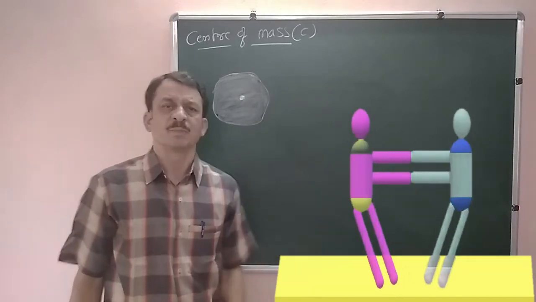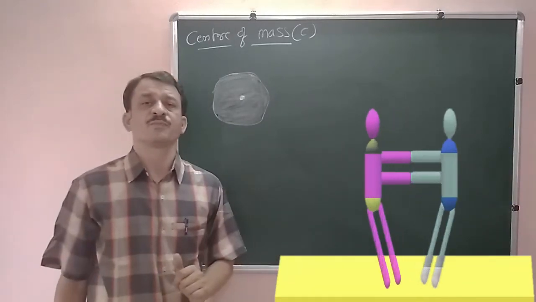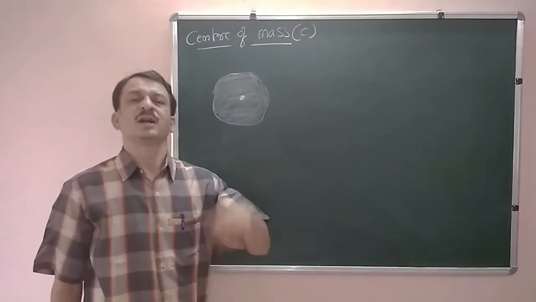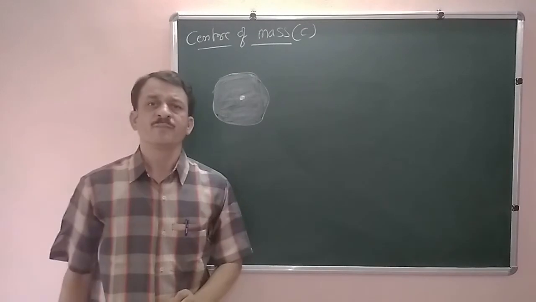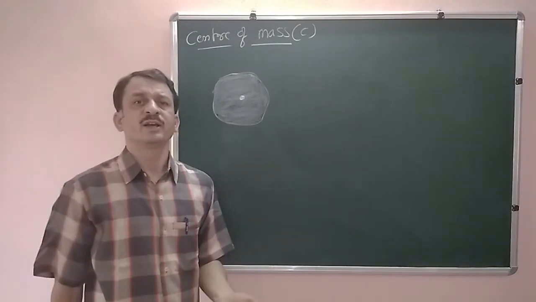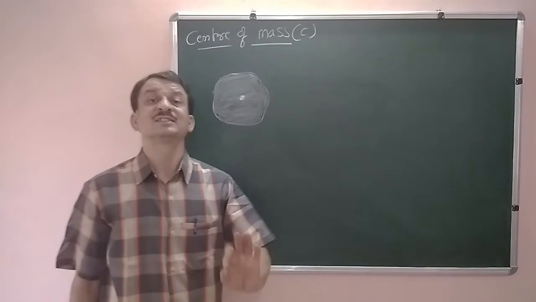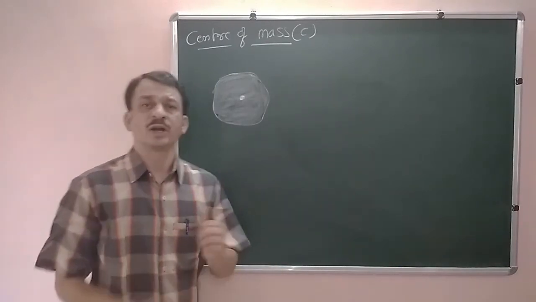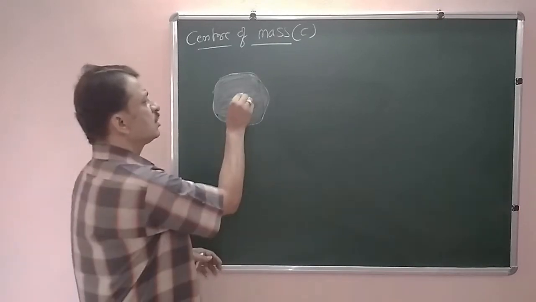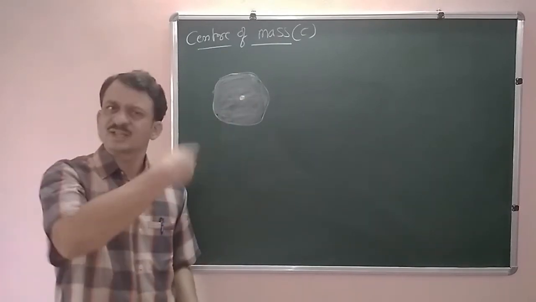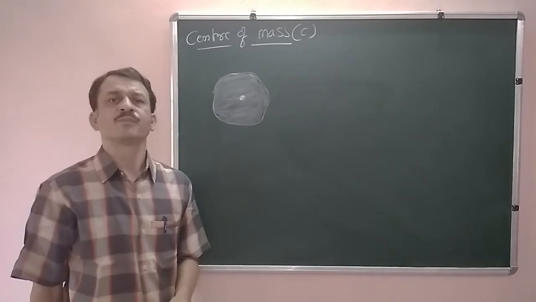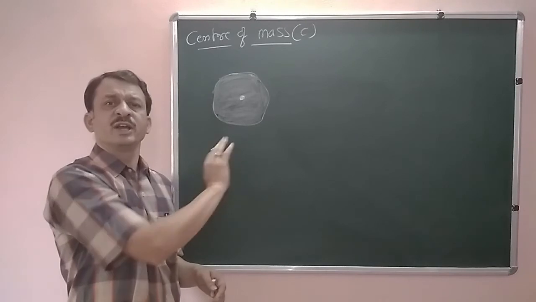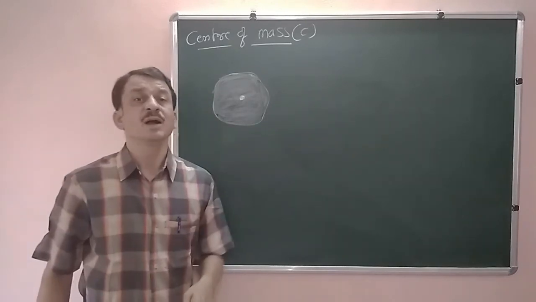So these are the examples. Now how do you define a center of mass? The center of mass of an object or rigid body is a point at which the entire mass of the body is assumed to be concentrated. If you have a single body, obviously the center of mass lies inside the body. In some cases, that point may not be inside the body; it may lie outside the body.